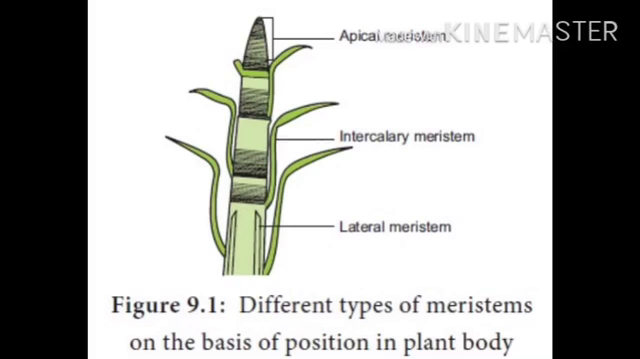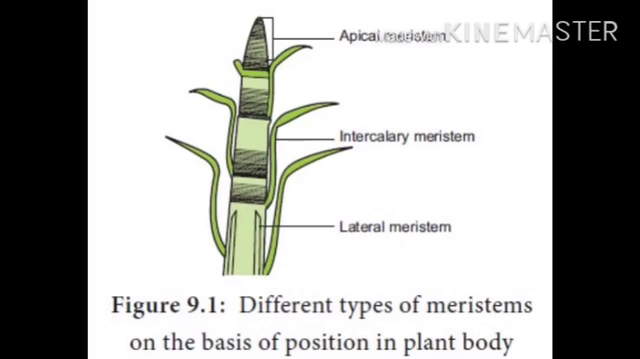Now everyone see in this picture the three different types of meristematic tissue on the basis of the position in the plant body. Now see different types of meristematic tissue on the basis of the position in the plant, or location of meristematic tissue in the plant body. At the top is the apical meristem, at the bottom is the lateral meristem, at the center or at the node